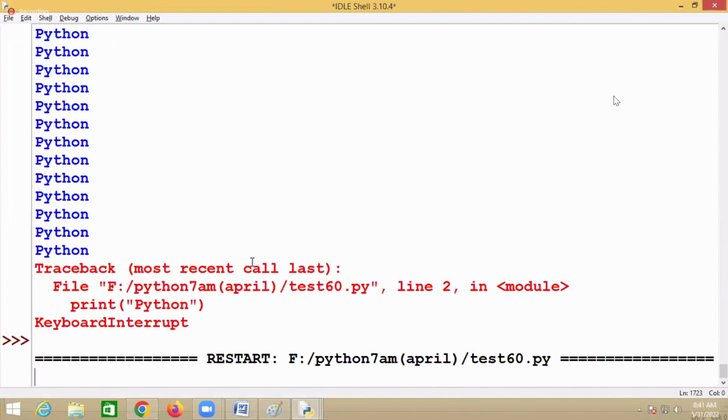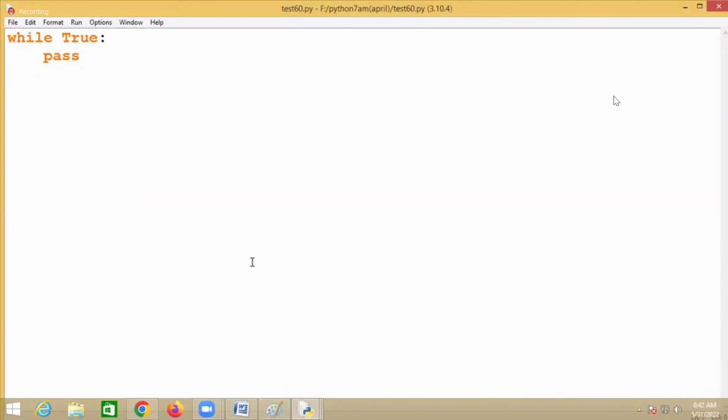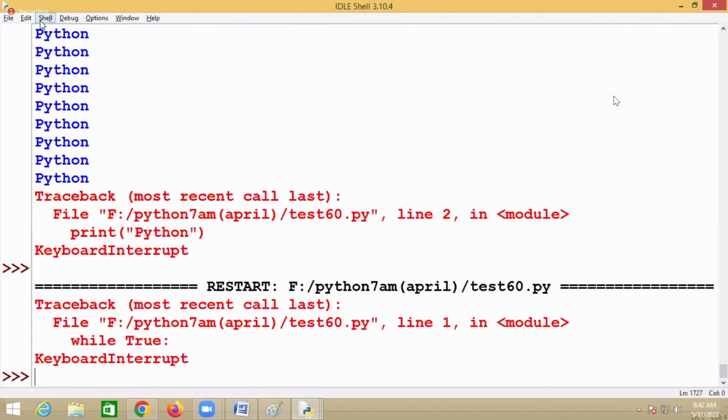Now, how can you terminate it? Control C. Control C is for terminating the infinite loop. If Control C is not working, then go to the shell and say Interrupt Execution.